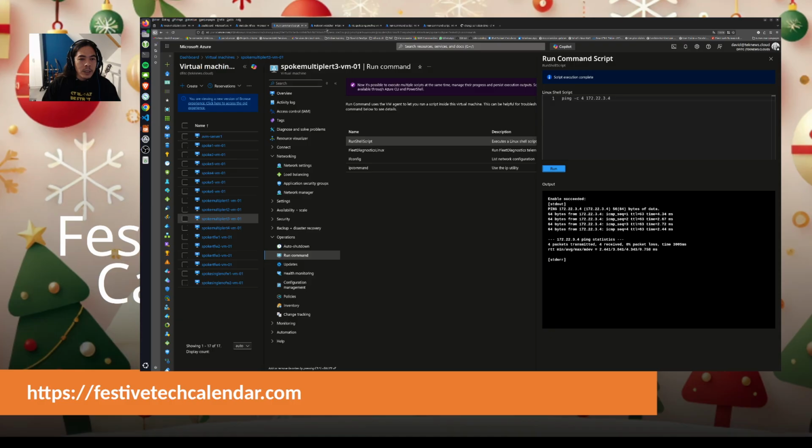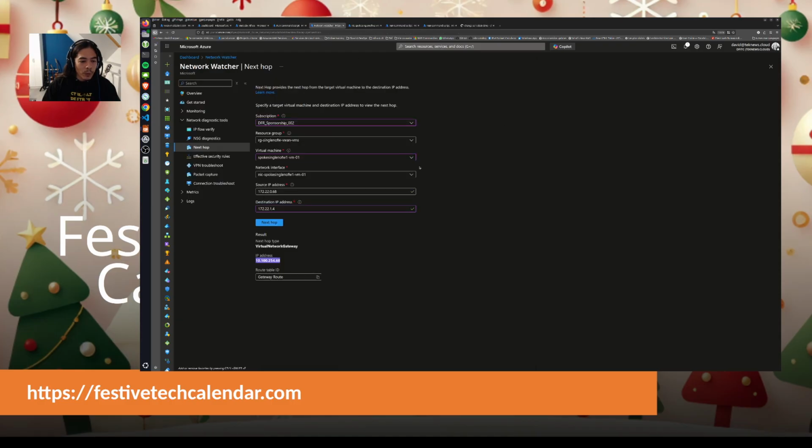Okay, let's check Virtual Network Watcher to verify what's happening when I'm trying to reach a VM from the blue spoke to a VM from the yellow spoke. Okay, so this one I will take, not this one, but this one. I will take VM1. I will try to reach VM2. Okay, so for now it doesn't change.